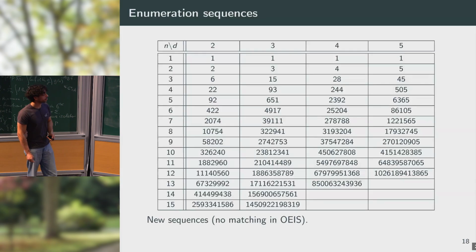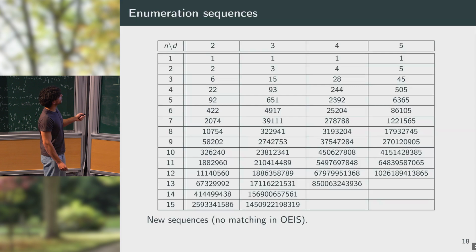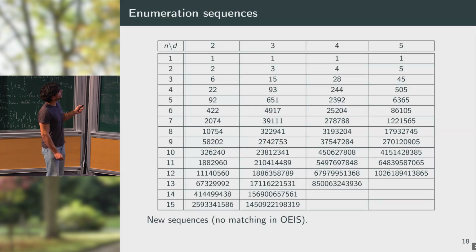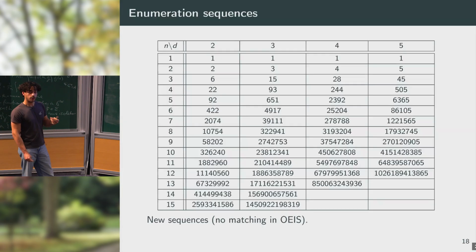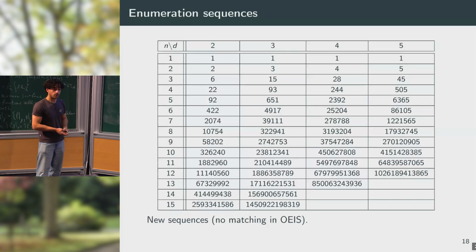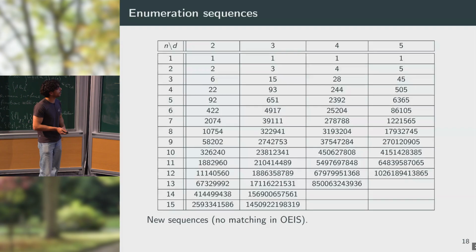of numbers. So here, the case d equal to 2 corresponds to the Baxter numbers, and for the other columns, we found no match in the OEIS, and we tried to play a bit with these numbers, but we could not find any recurrence relation or some result on the enumeration. So this is the furthest we've gone on the enumeration of the d-floor plans.